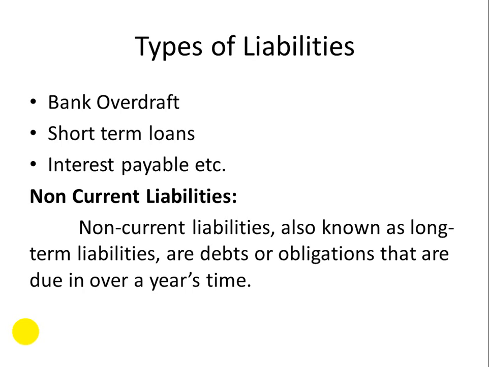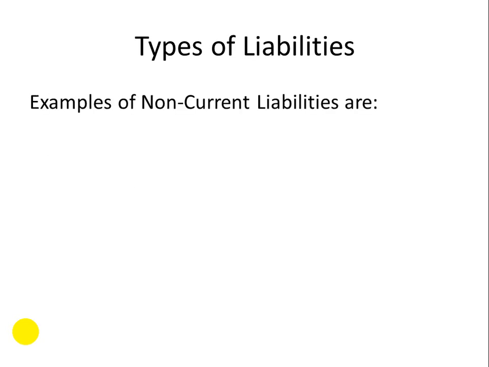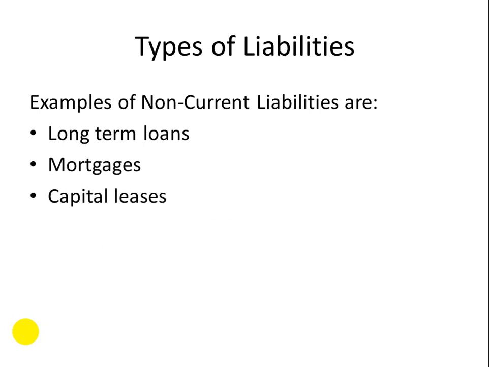So when there is a liability which needs to be paid in more than 1 year, it is called a non-current liability or long-term liability. Examples of non-current liabilities are long-term loans, mortgages, capital lease, bonds payable, etc.